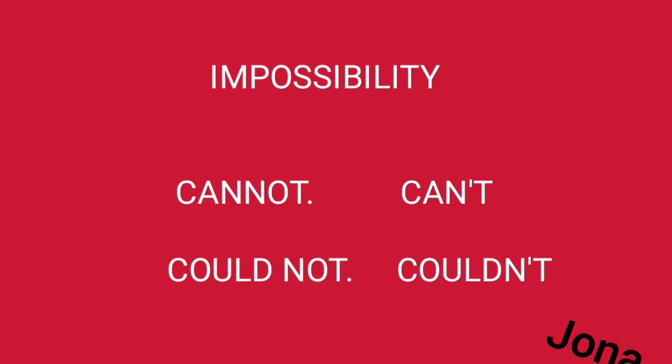Here we have impossibility. For this impossibility, we want to use two types of modal verbs. One is can't be. It can be used as cannot, and couldn't or could not. Both are the same only. This is used for impossibility.